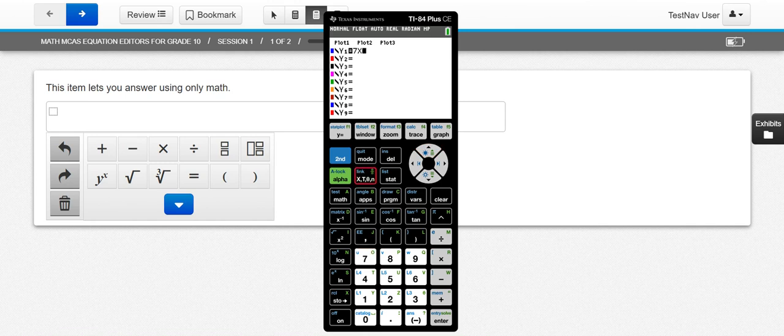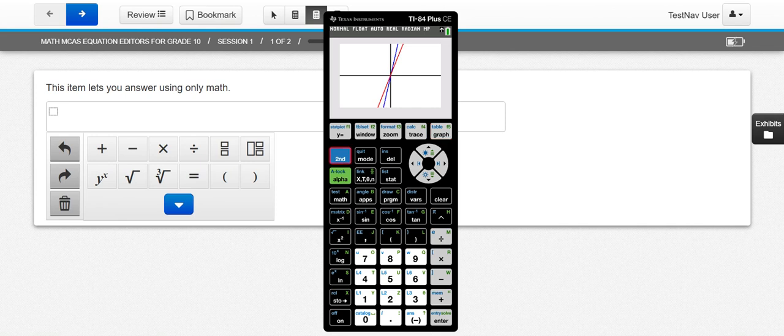So I'm going to do 7x minus 10. Then the part that comes after the equal sign is 4x plus 5. So I'm going to go down, 4x plus 5. Okay, now we're going to press graph.